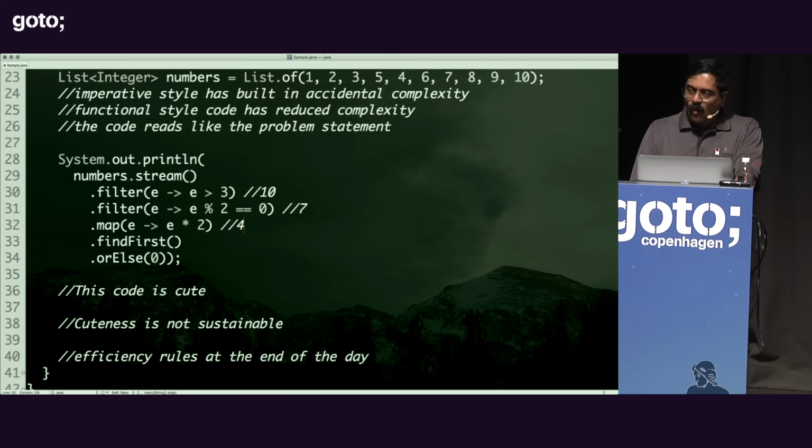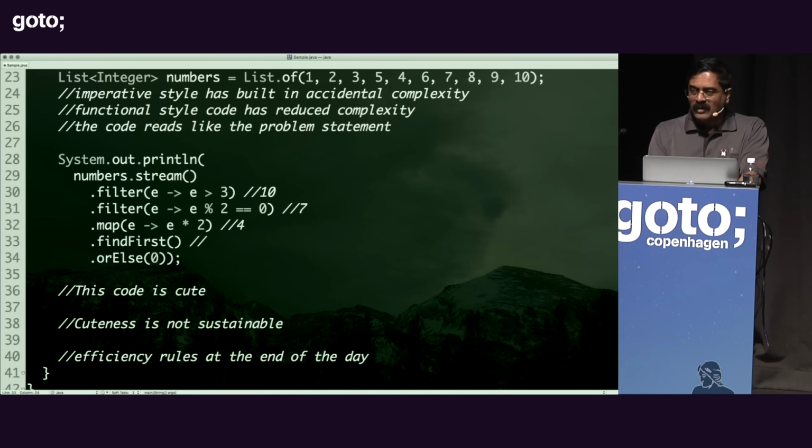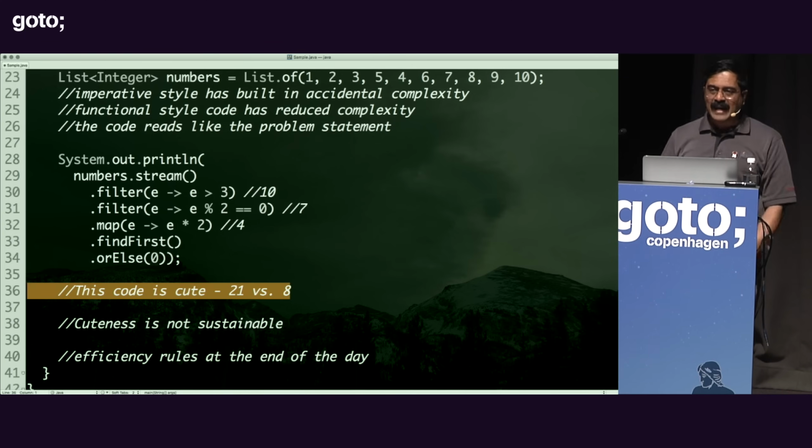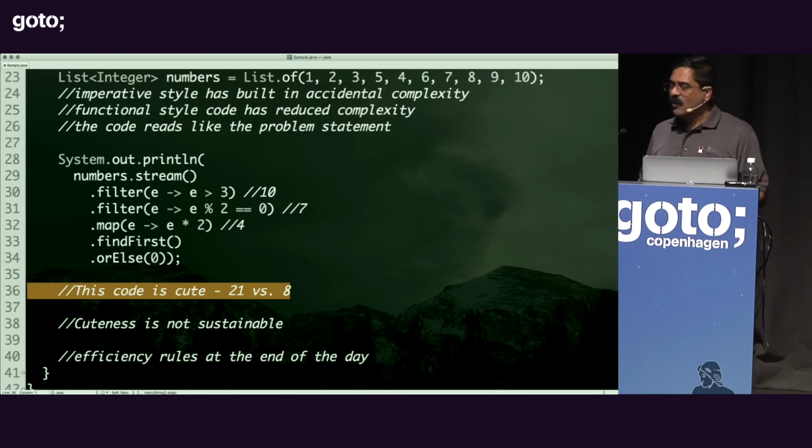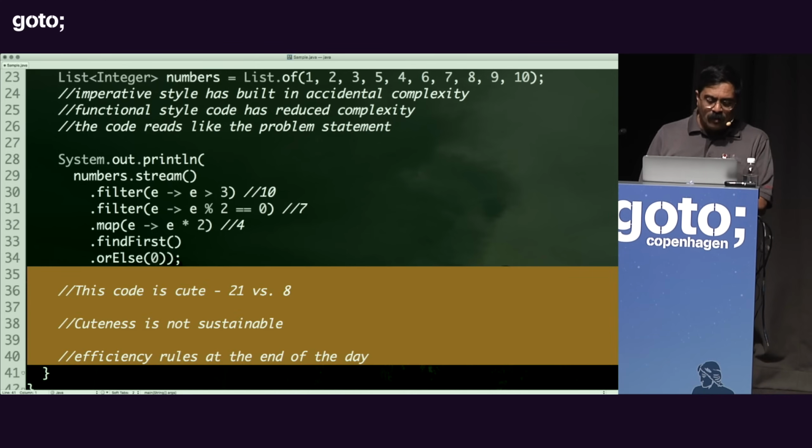This is going to double 4 values, and then it's going to return the first value. So that is going to be 10 plus 7 is 17 plus 4 is 21 computations. So what if I say the functional style is cute, but you're going to spend 21 computations versus 8? You're going to say get out of here. So we are not going to be tolerating functional style code if it results in poorer performance.